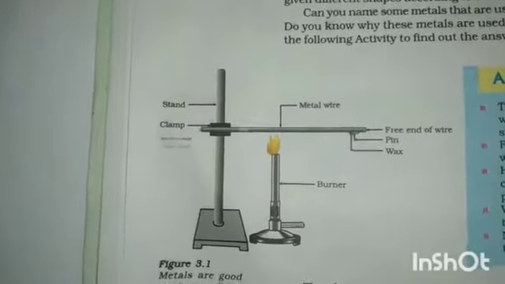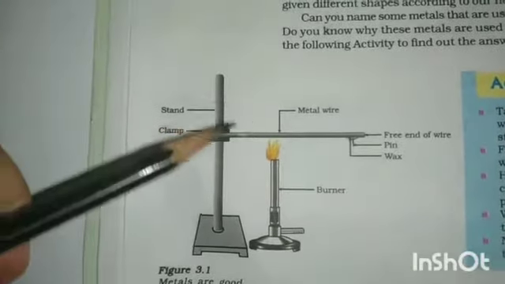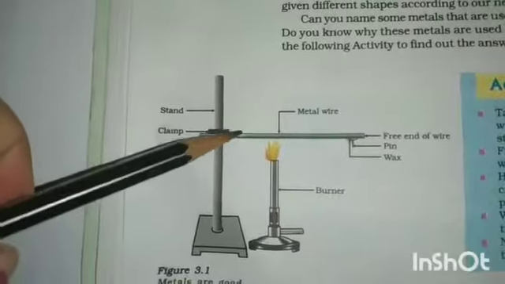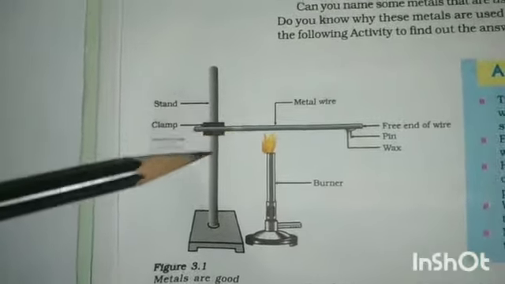When it reaches a certain stage or a certain temperature, it will start melting. That is its melting point. So these metals have a high melting point.